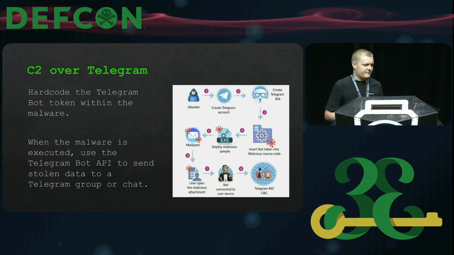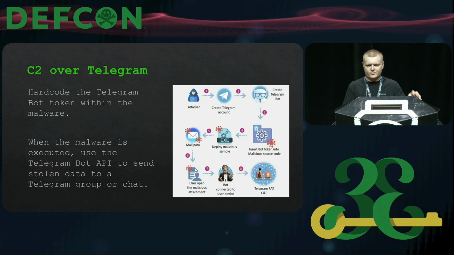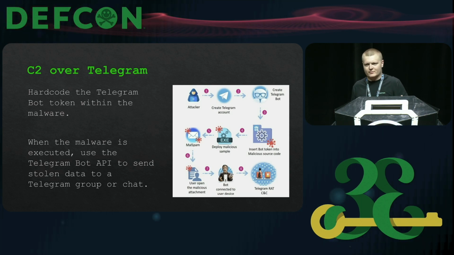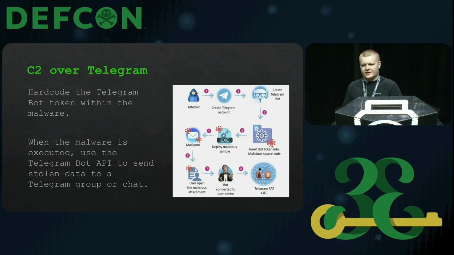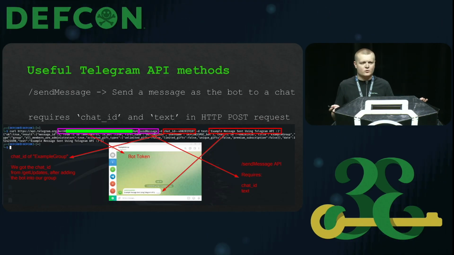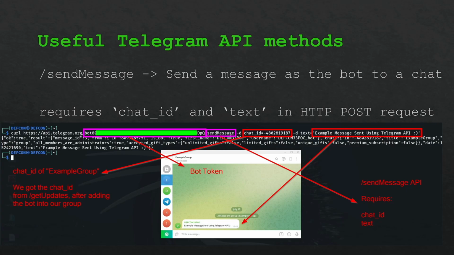the Telegram API. But what API methods would be useful for a threat actor or a cyber criminal who is developing malware, and particularly if you're interested in developing info stealers which exfiltrate data? So first of all, we can use the sendMessage API. This is really simple. It allows us to send a message as a bot to a group chat or a channel or a private DM. And all it requires is a chat ID. This is a unique identifier of a chat, and it requires some text to send. So once you've got the chat ID, you can send whatever message.